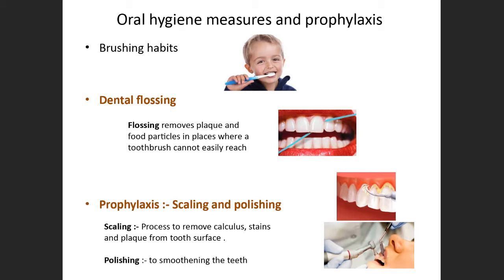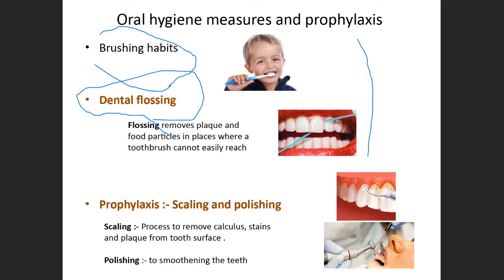Now, how do we proceed? We are supposed to teach them brushing habits, and dental flossing to remove the plaque as well as any food particles in the interdental area. We encourage brushing habits as well as dental flossing, and then prophylaxis. This is scaling and polishing. The brushing habits and dental flossing are the home care system, whereas the dental care system comes under scaling and polishing.